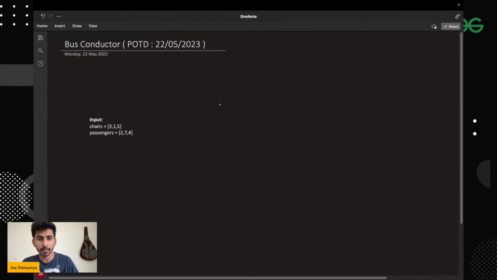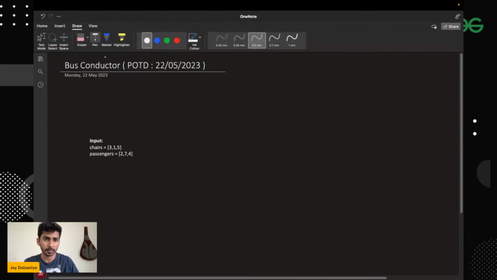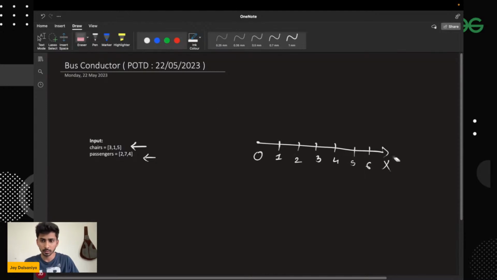So basically these are our arrays, chairs and passengers, and let's imagine a number line. This is your 0, this is your x-axis, and these are 1, 2, 3, 4, 5, 6, and let's say 7 and 8. So these are the positions, and this is your number line.